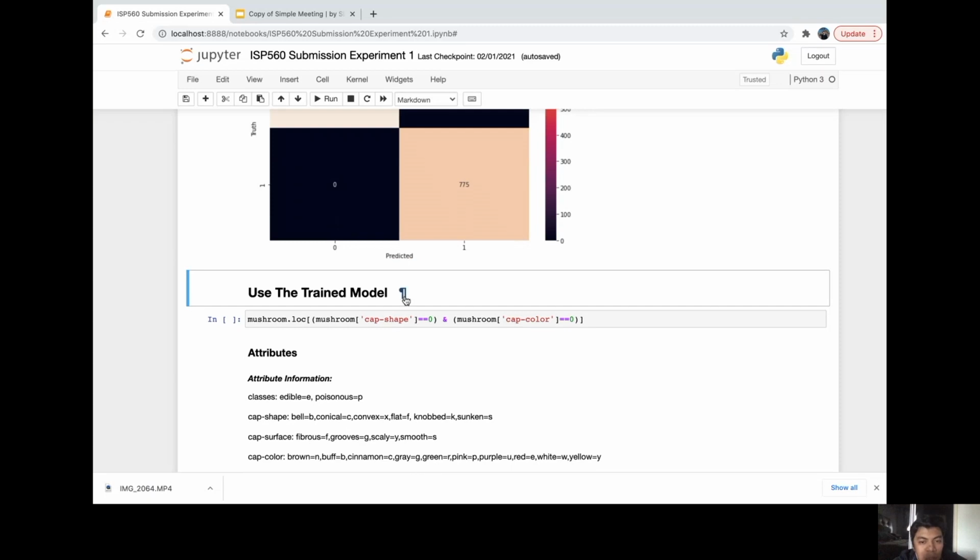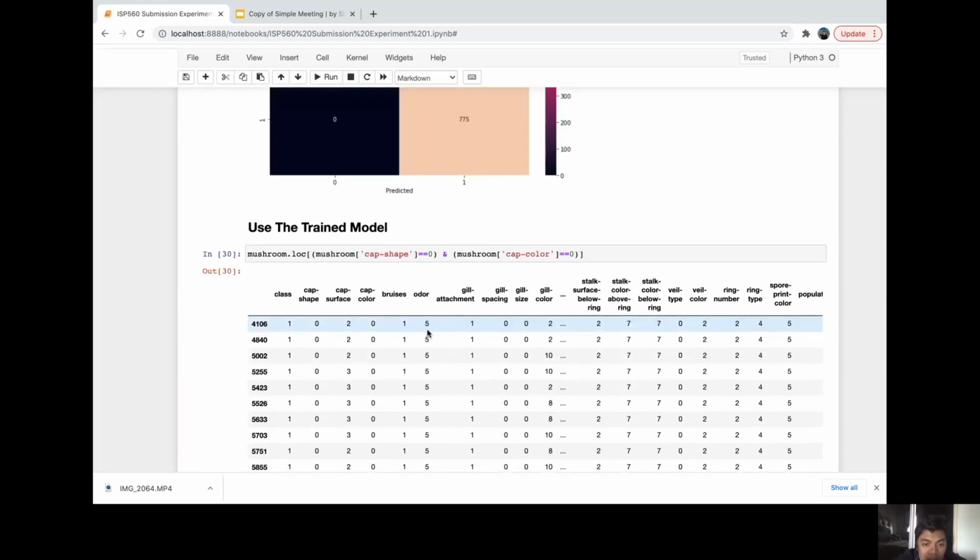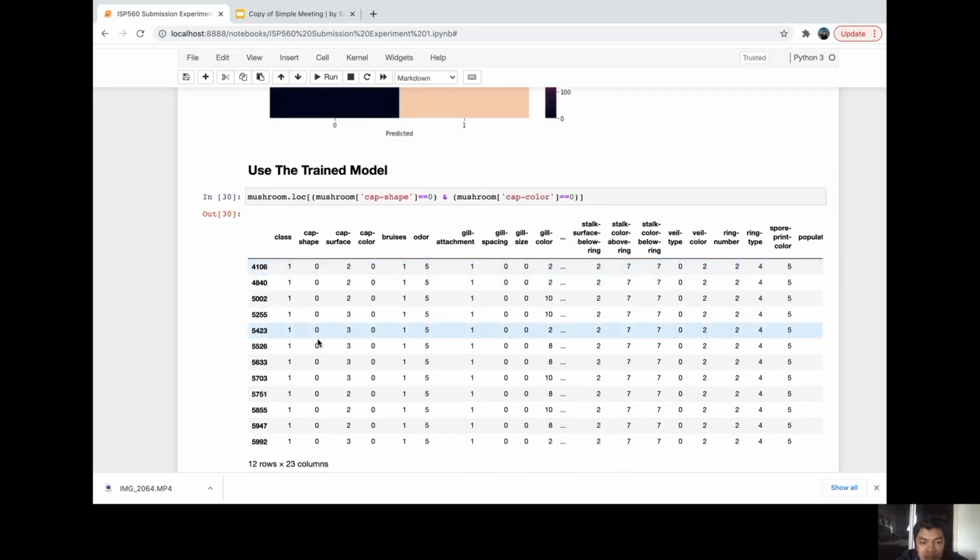Then we would want to use our trained model to see whether it's correctly done. So what class of mushroom would it be? Then the cap shape we were going to set to 0, and the cap color also equals to 0. So as we're going to see here, when the cap shape is 0 and the cap color is 0, it classified the mushroom into class 1, which is poisonous. So we cannot eat the mushroom. This shows that our model is correctly trained.